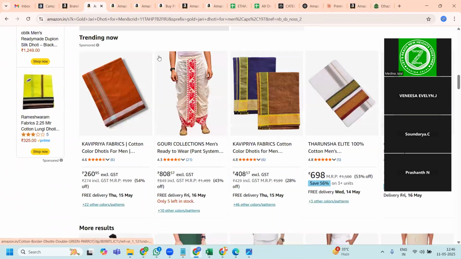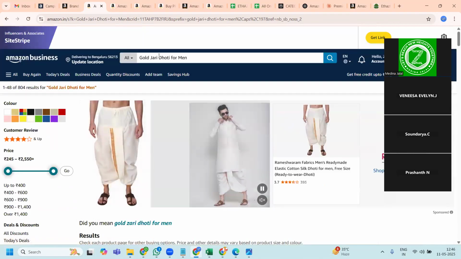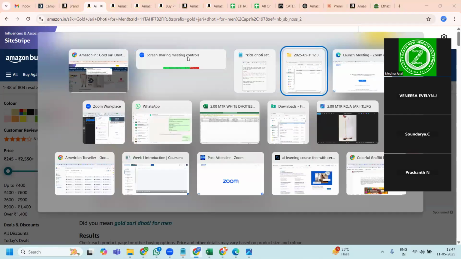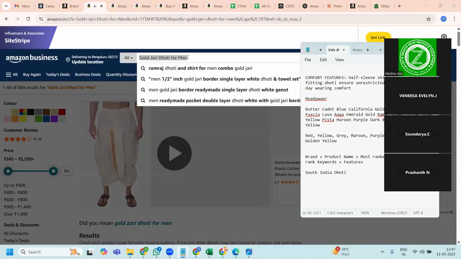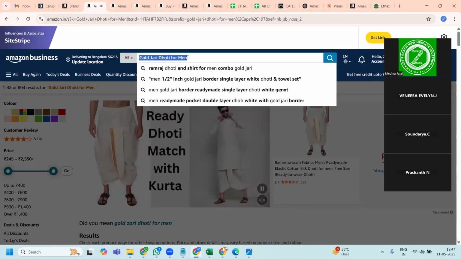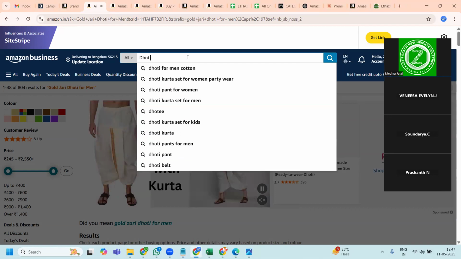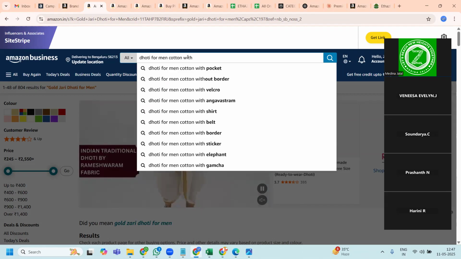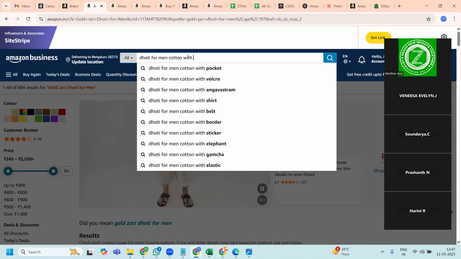Okay. But still what I would do is I will keep this aside because the sequence I have to change. So I will keep this keyword and let me change to which is more relevant. Dhoti for men, cotton with gold border or jari border.